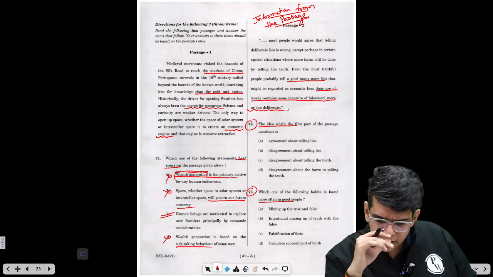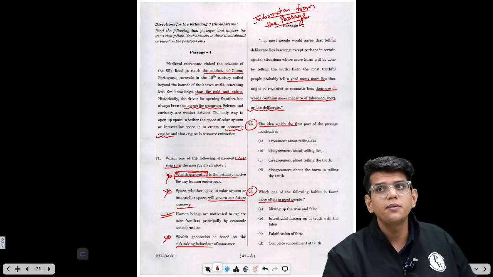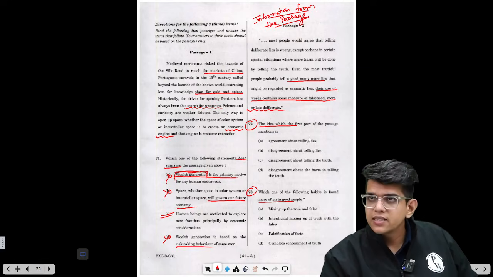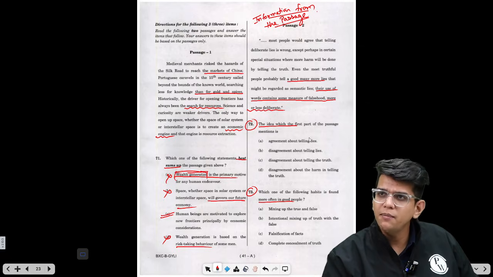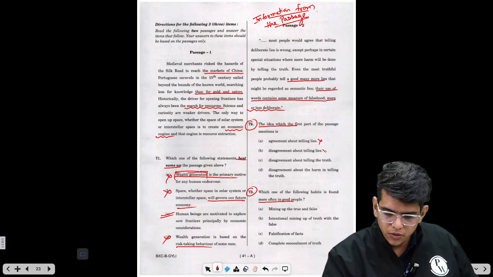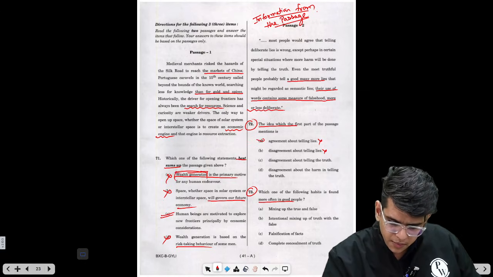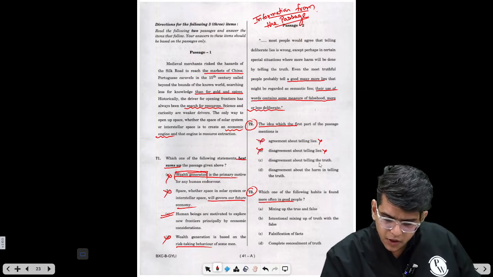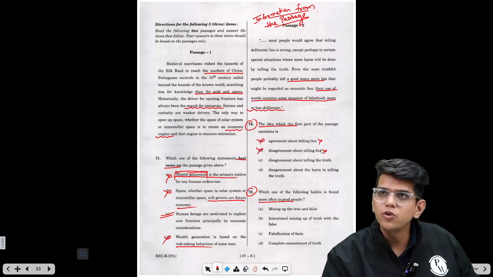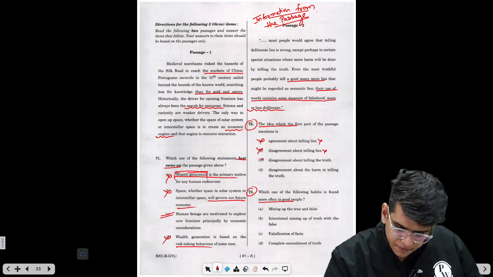The first part of the passage mentioned agreement about telling lies. There is no agreement about telling lies. It is saying in some cases people lie because truth can harm you more. So this is wrong. Disagreement about telling lies? No, there is no disagreement. Sometimes you can do that. You can eliminate A and B. Disagreement about telling the truth? There is no disagreement about telling the truth. They are saying most of the people should tell the truth, but in some cases lying is important.